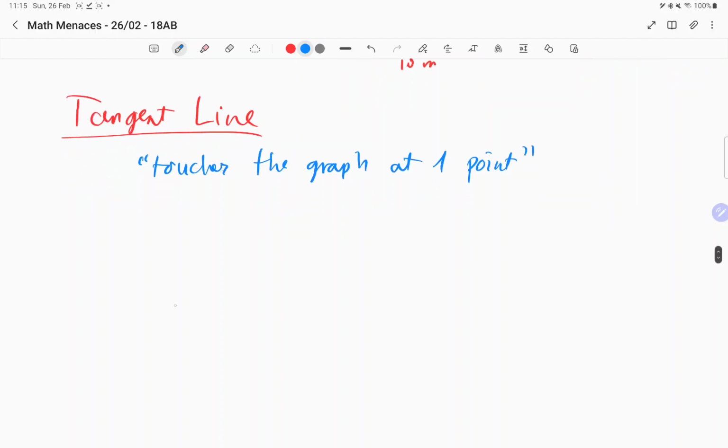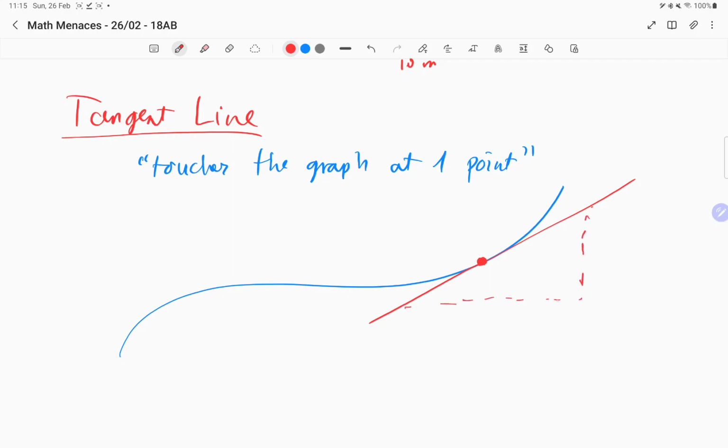It touches the graph at 1 point. So if you have a graph that looks like that, right? The tangent line at a certain point looks something like this. Okay, that's a tangent line. Make sense? And the tangent line has a gradient because it has the rise over run thing, right? So if this one has the equation y = mx + c, then m is the gradient. It's the rise over run.